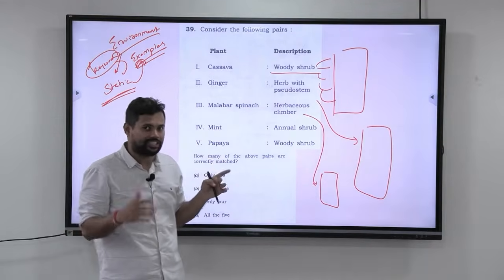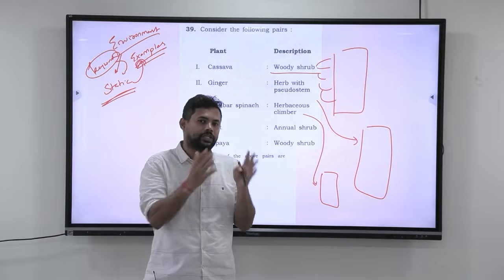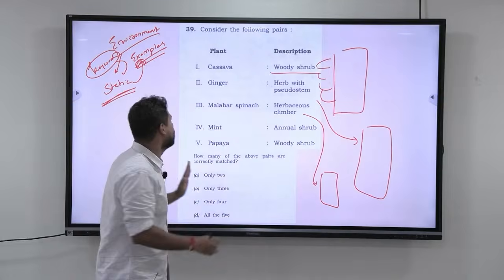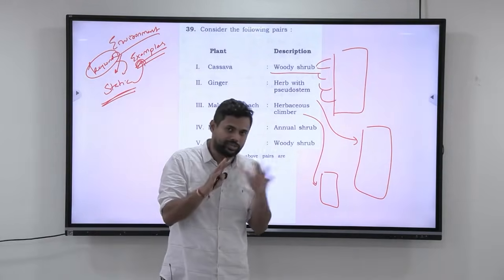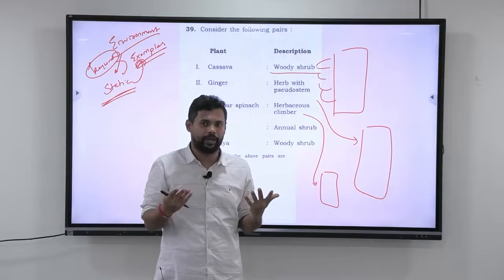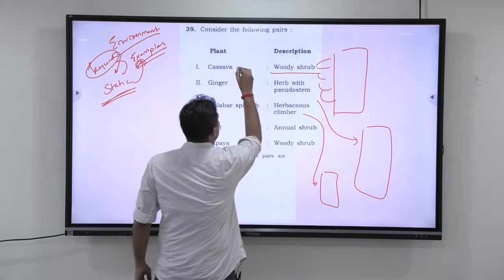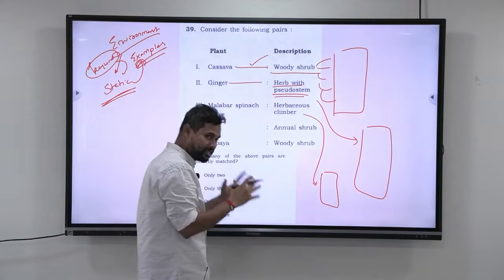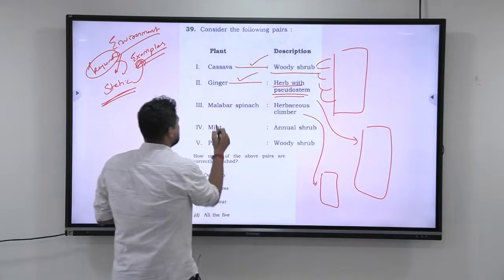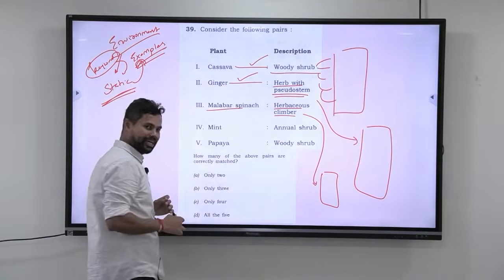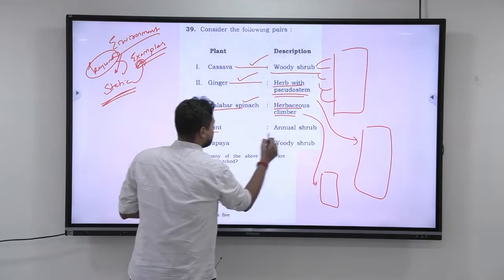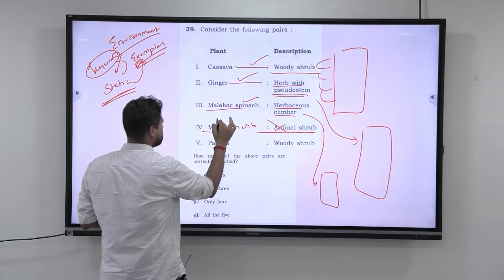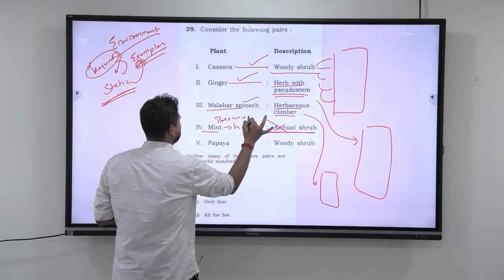In such questions, there is nothing to prepare. If you have the database of examples, you just have to match the database of examples with this. Here, either you know or you don't know, there is no logic or sense that you can apply. So here, cassava is a woody shrub is correct. Ginger is an herb with pseudostem. Pseudostem means it appears like a stem, but it is not a stem. That is correct. Malabar spinach is an herbaceous climber. It is correct. Mint is not an annual shrub. First of all, it is an herb and it is a perennial herb.